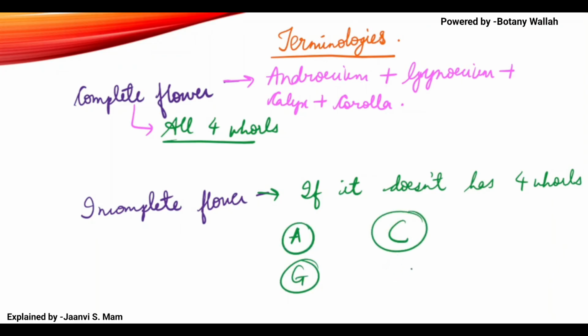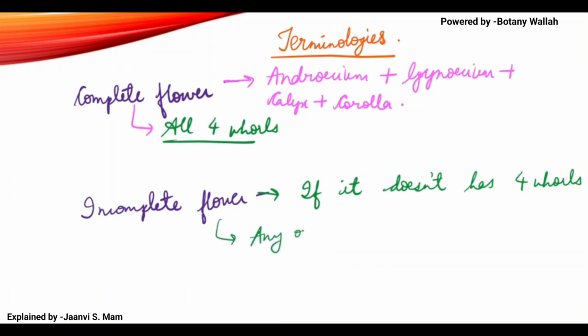If anything is missing, then we say it is an incomplete flower. Any one of the four whorls will be absent.